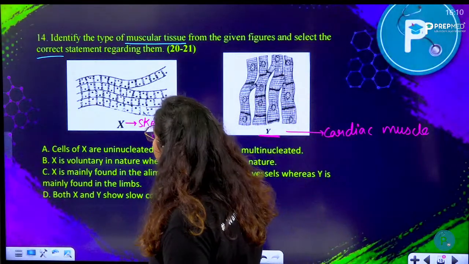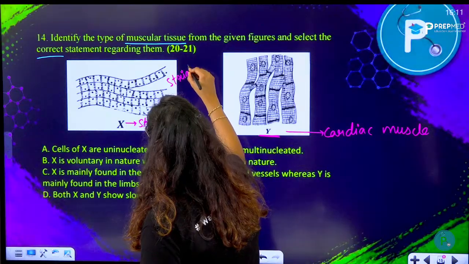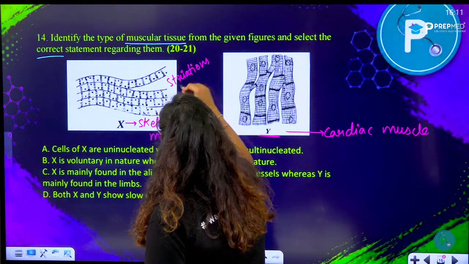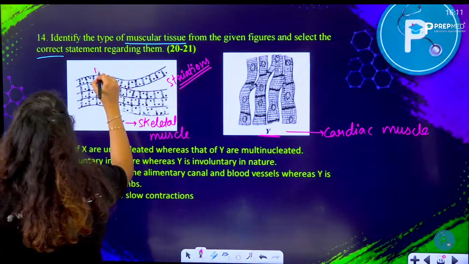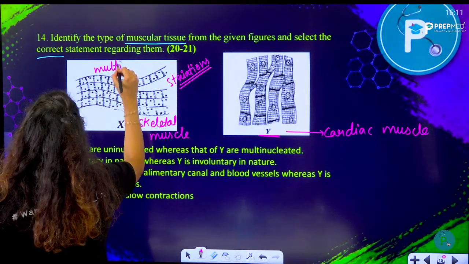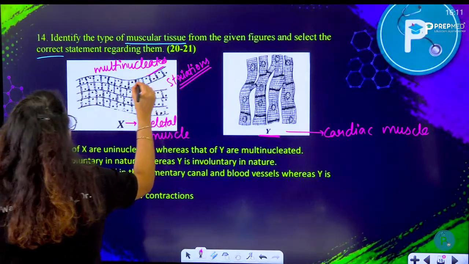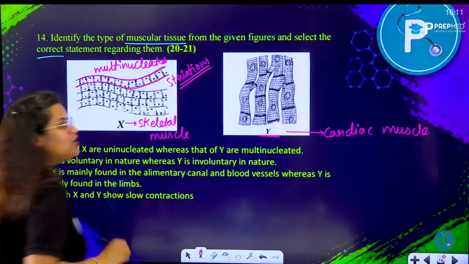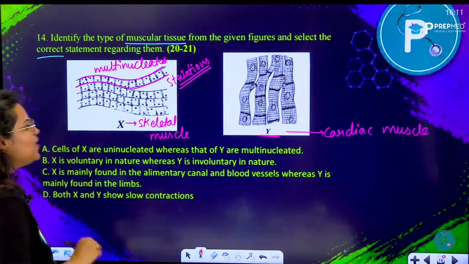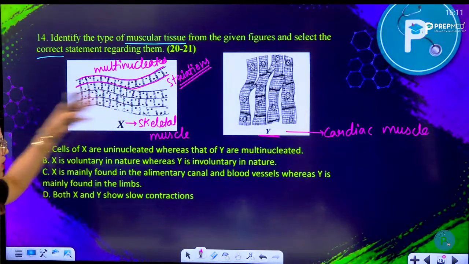The skeletal muscle here, you can see striations. You can see dark and light bands. Striations can be seen here, right? In a single fiber, you can see multiple nuclei as well. This is multinucleated. This is a single fiber, and in a single fiber you can see multiple nuclei are present, correct? So these are some of the features that suggest that this X is a skeletal muscle.